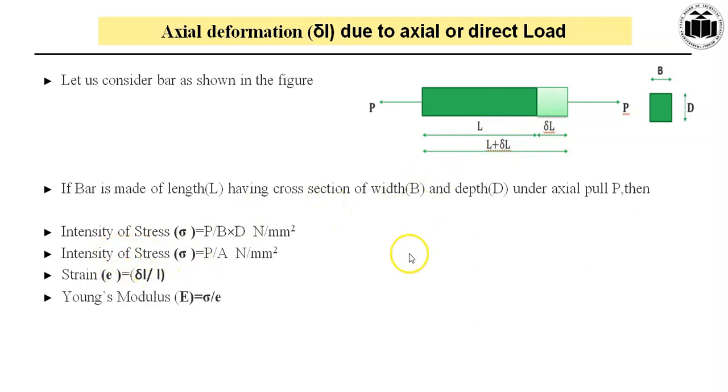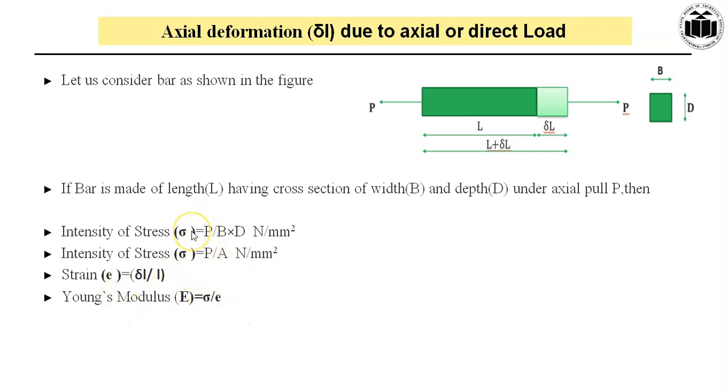Now, if we arrange stress and strain, we get the modulus of elasticity or Young's modulus, which we derived from Hooke's law, mathematically given as sigma upon epsilon.